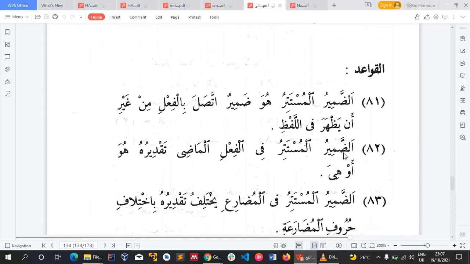So the second qaida says that ad-damirul mustatir, meaning the hidden pronoun, fil fi'l al-madi taqdiruhu huwa aw hiya. So in fi'l al-madi, the damir mustatir there is estimated as huwa and hiya. Only huwa and hiya is damir mustatir in all of fi'l al-madi, like we did before. In all of fi'l al-madi, it's only huwa and hiya. For other ones, it is visible.